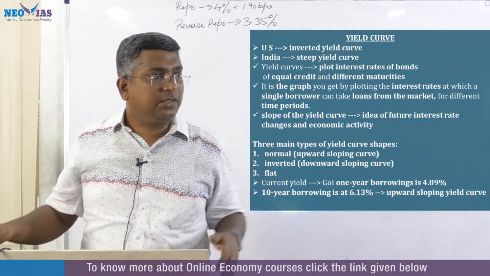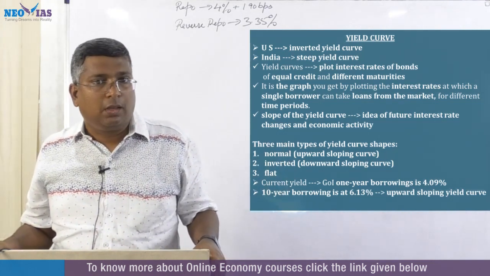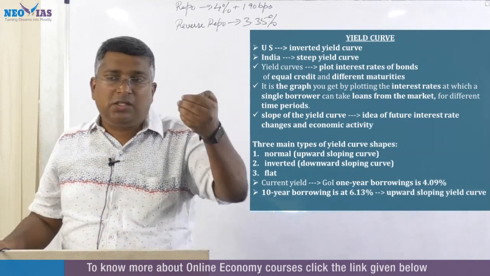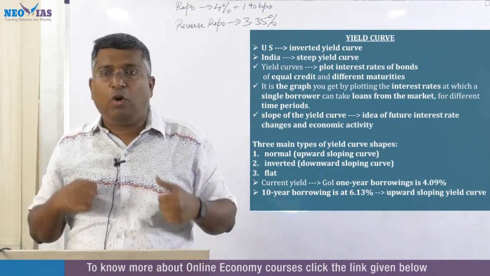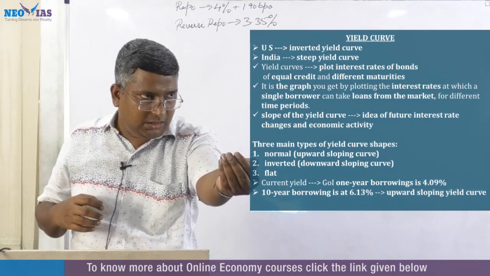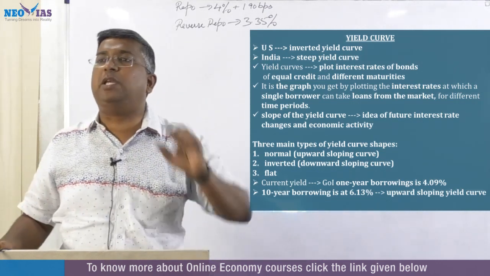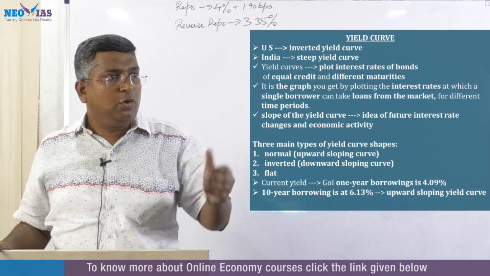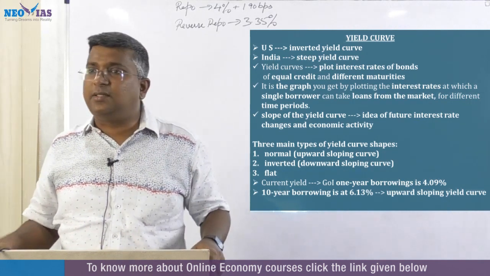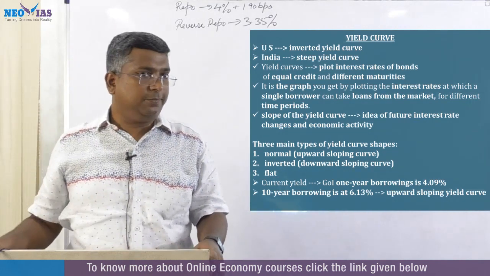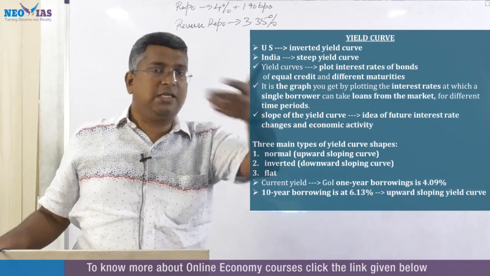RBI purchases forex reserve, and in return it gives Indian rupees to the economy. So purchase of forex reserve results in injection of more liquidity. That is one way RBI is injecting liquidity.